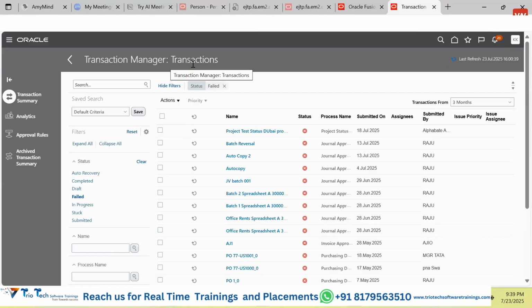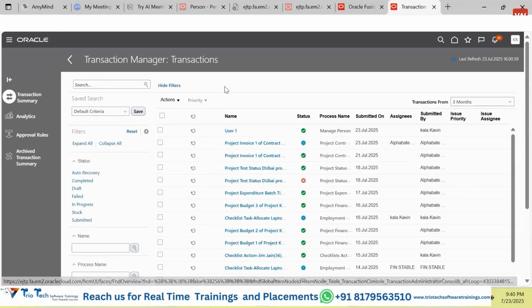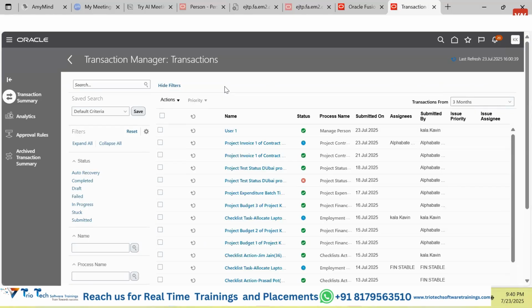Once they access this page, or you can say application or software, they will see by default all the transactions which have errored out. All the transactions which are errored will be marked with a red mark. If you want to see any transaction which has happened, these are the filters. You remove this field, and it will show whatever transactions are happening in the system.